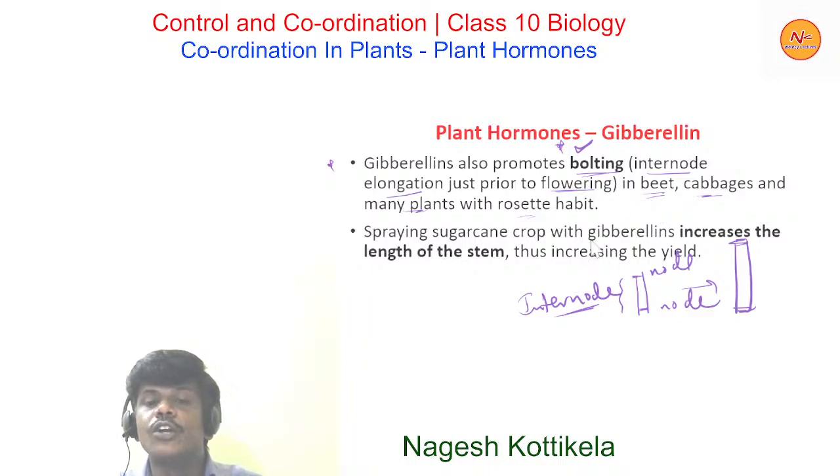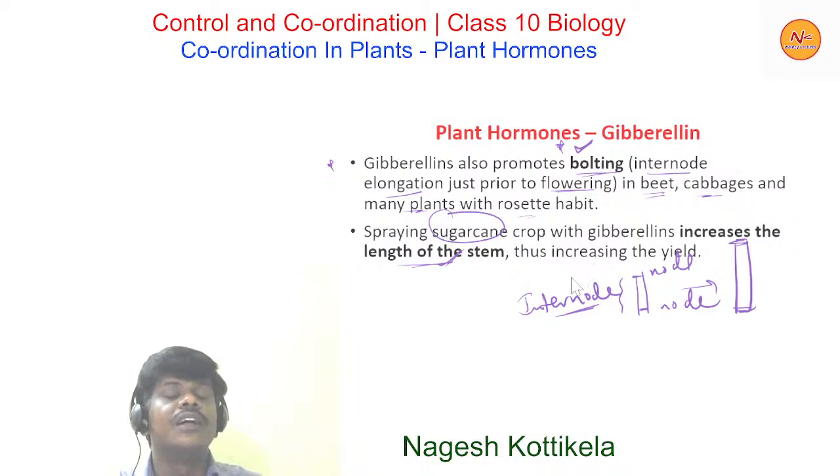Spraying sugarcane crop with gibberellins increases the length of stem, thus increasing the yield. So stem elongation occurs even in sugarcane crop because of this. The main function of gibberellins is increasing the internodal length, that is, increasing the stem length.